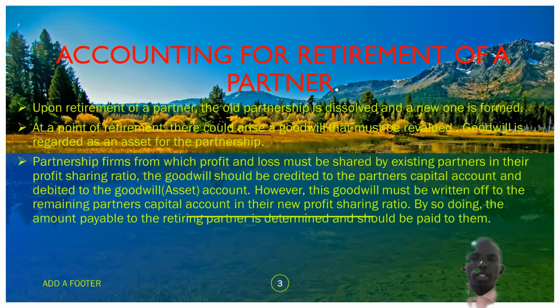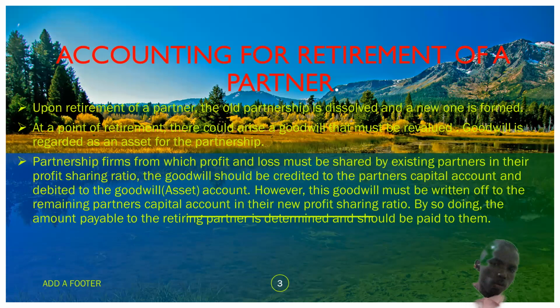Remember we said that in case there is a retirement, death, or dissolution of a partner, or anything arising in a partnership firm, the whole firm is dissolved. Now, I want us to look at the accounting for retirement of a partner. What happens when a partner retires in a partnership form of business?